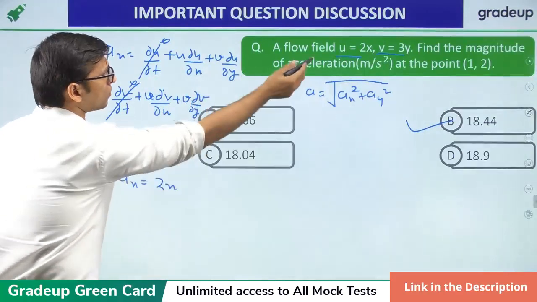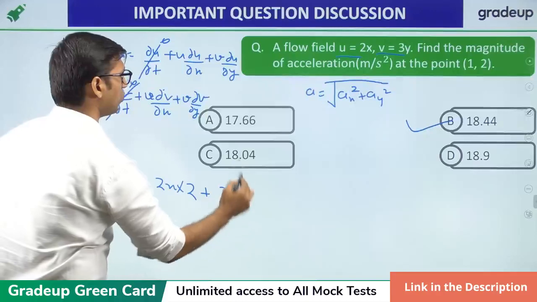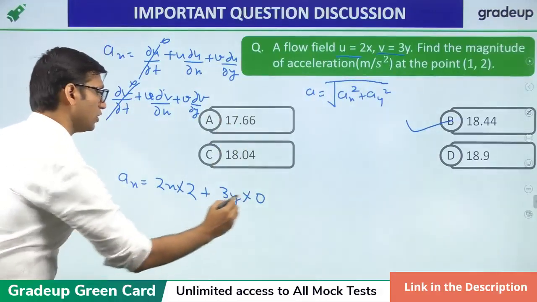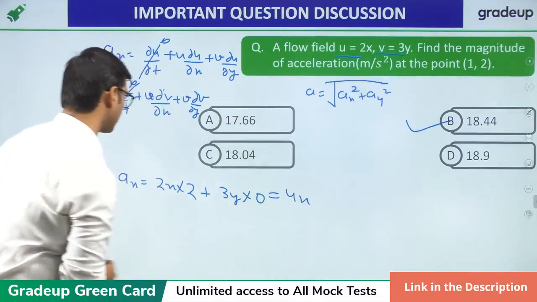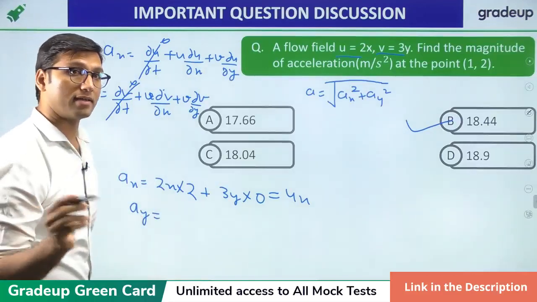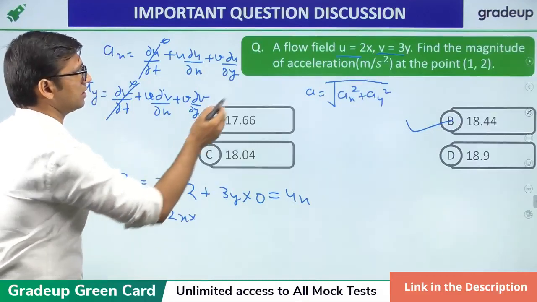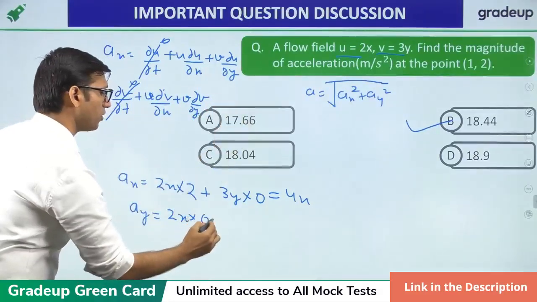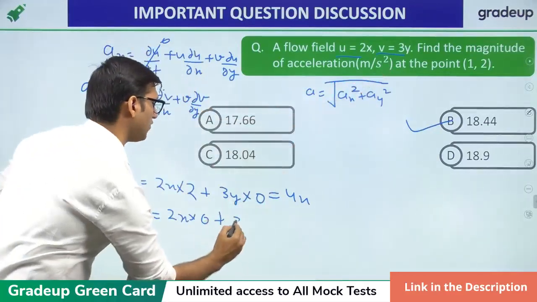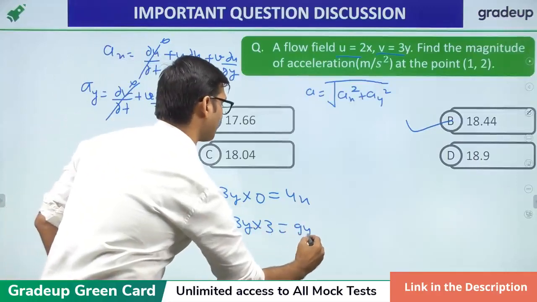du by dx will be equal to 2 plus v, that is 3y into du by dy, that will be 0. Okay. So you will get here ax is equal to 4x and ay will be equal to u times dv by dx, that is equal to 2x into dv by dx. dv is 3y, so that will be 0 plus v, that is 3y, 3y into dv by dy will be equal to 3. So you will get this as 9y.